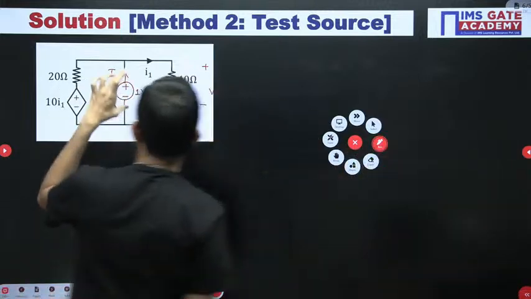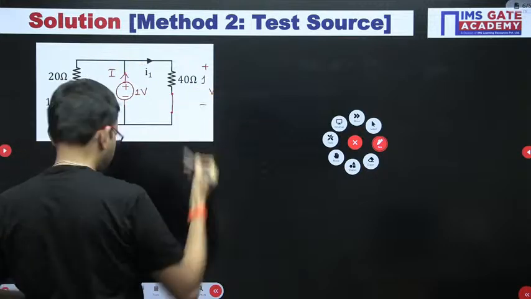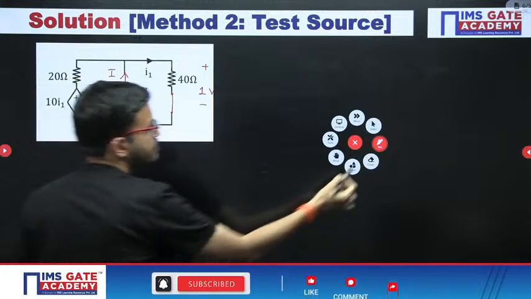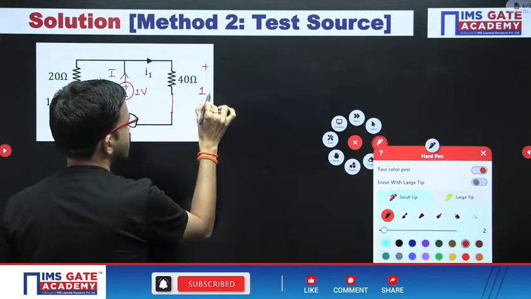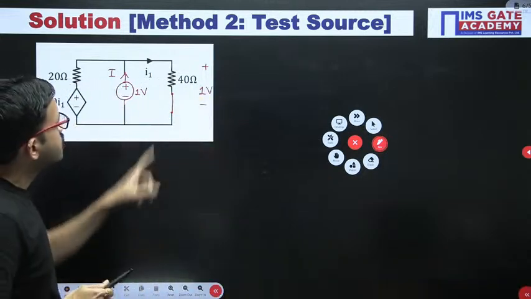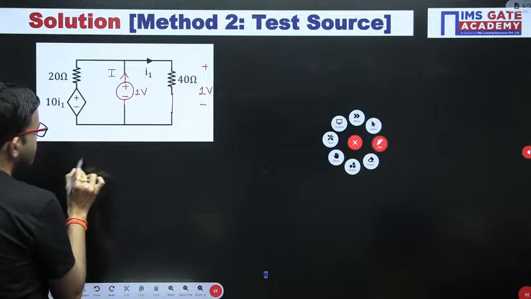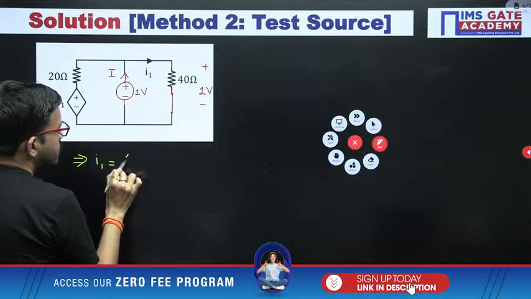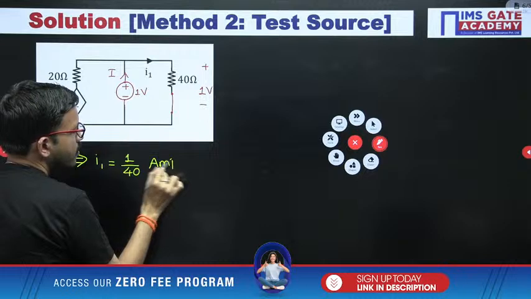Here I have connected the 1 volt source across the 40 ohm, and the same voltage, 1 volt, you are getting. So by using Ohm's law, we can get the I1 value as 1 divided by 40, units are ampere.